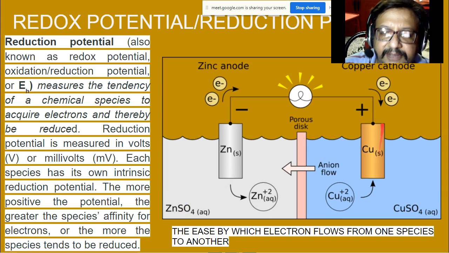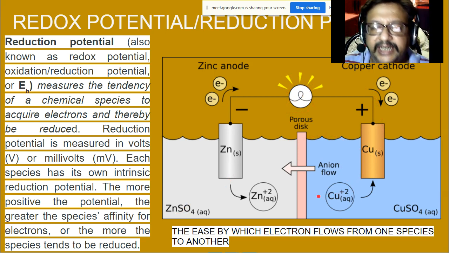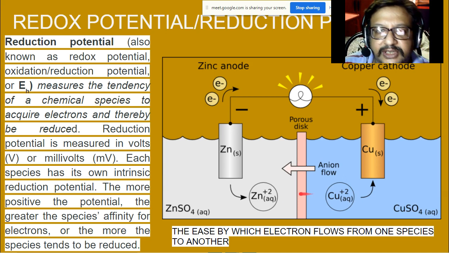These are connected by an electrode, and there is a meter measuring the current that flows. What is current? It's a flow of electrons. So you see electrons flowing from zinc towards the copper.